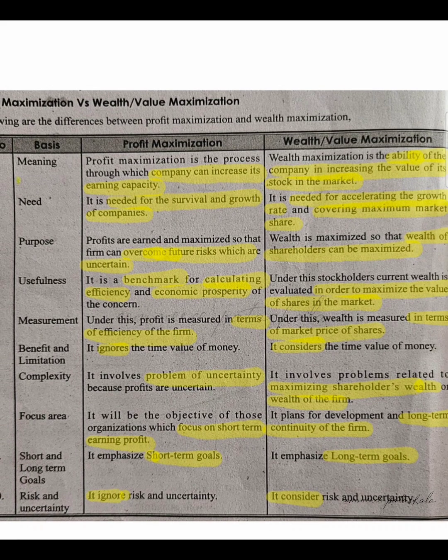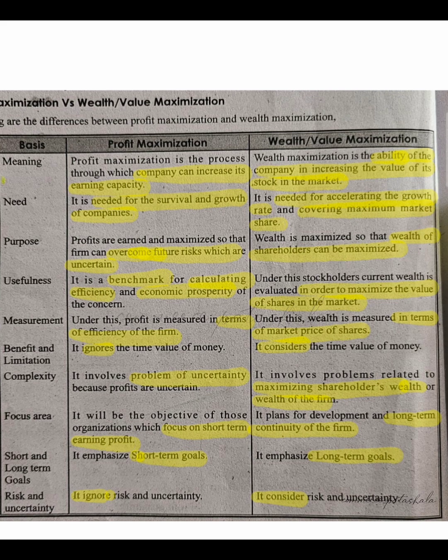How can we measure the profit of the organization? Through the efficiency of the firm, like how efficiently we are working in the market compared with our competitors. Wealth can be measured by the market price of the shares. For example, our organization's shares have a face value of 100. If the price rises to 1000 rupees for one share, we can say that the value of the share has increased by 900 rupees.